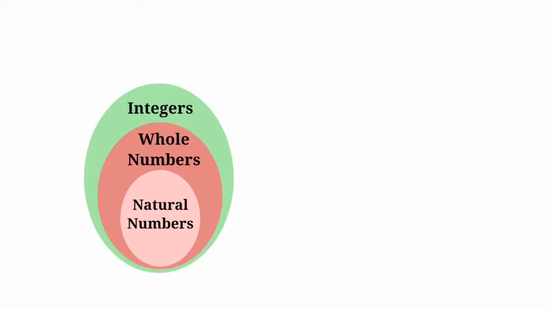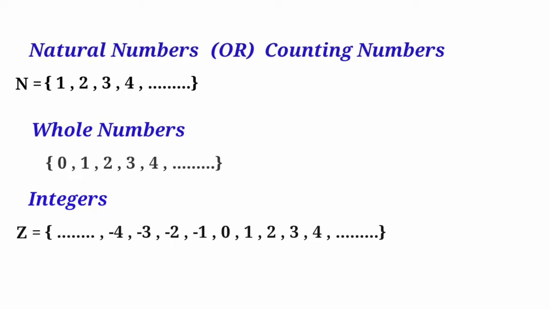All of the whole numbers and natural numbers are integers, but not all of the integers are whole numbers and natural numbers. These are the negatives, -1, -2, -3, and so on.